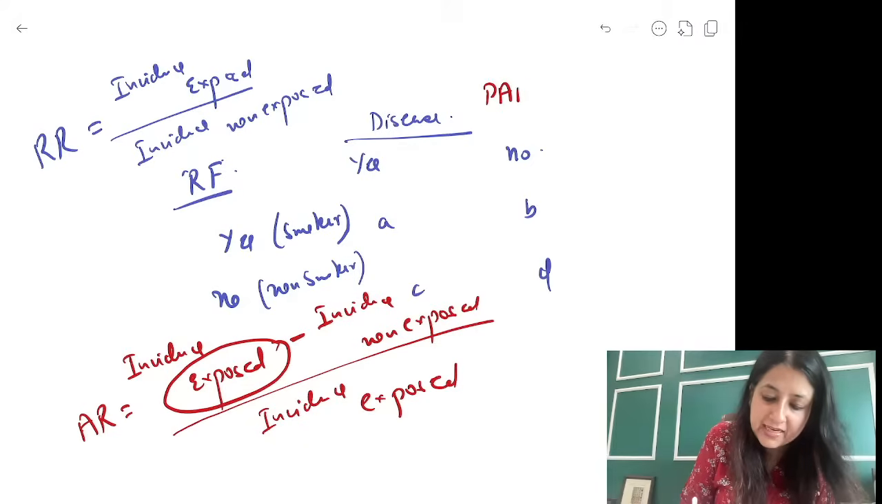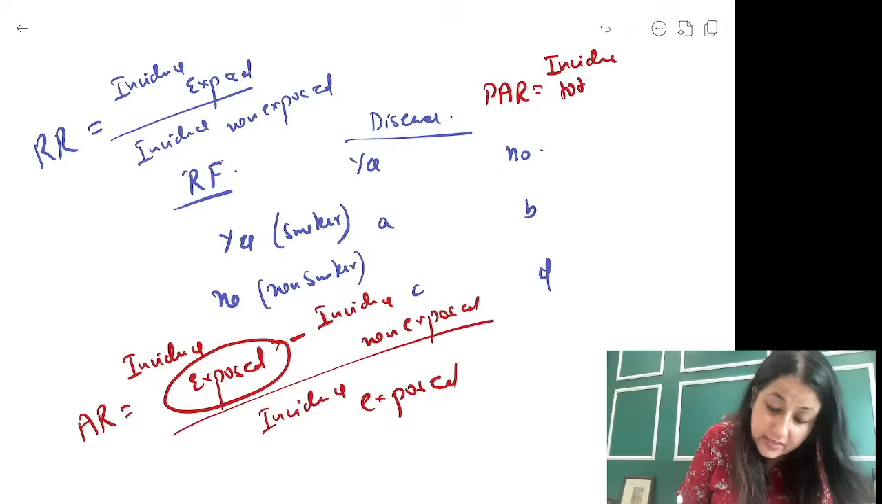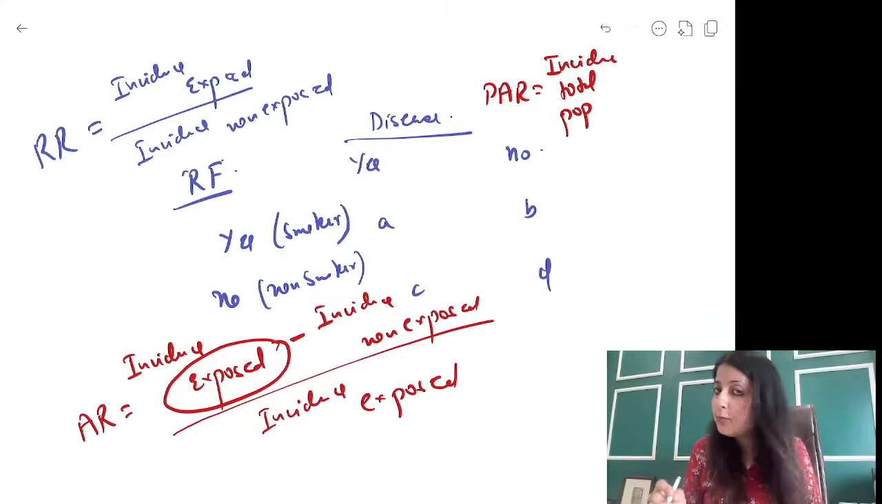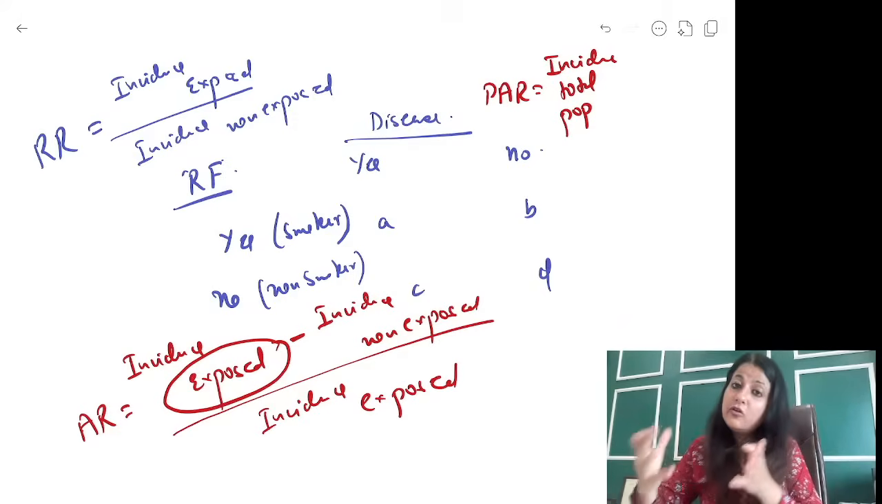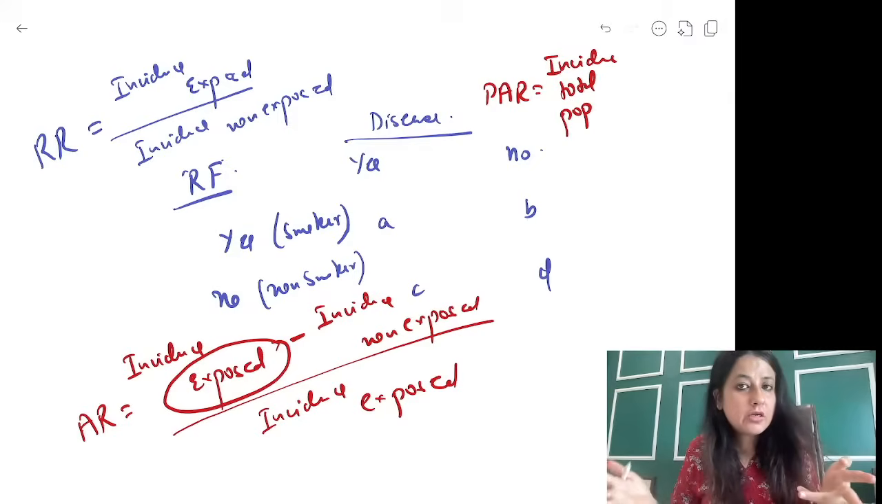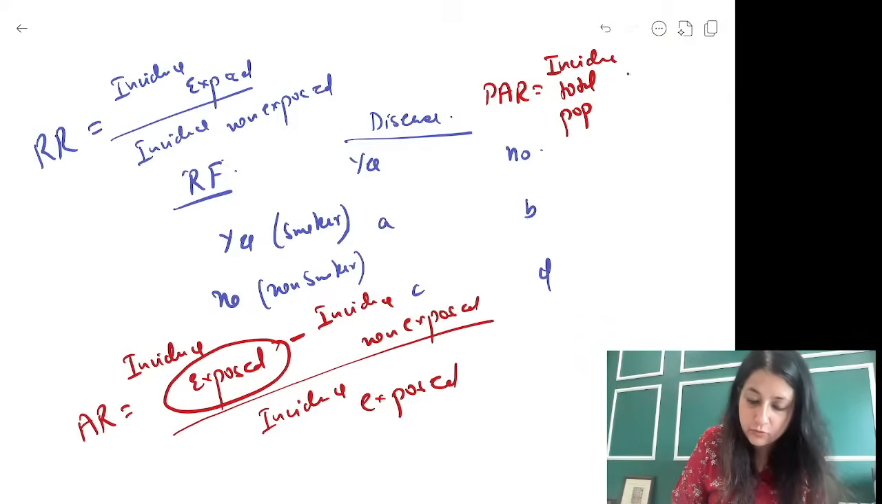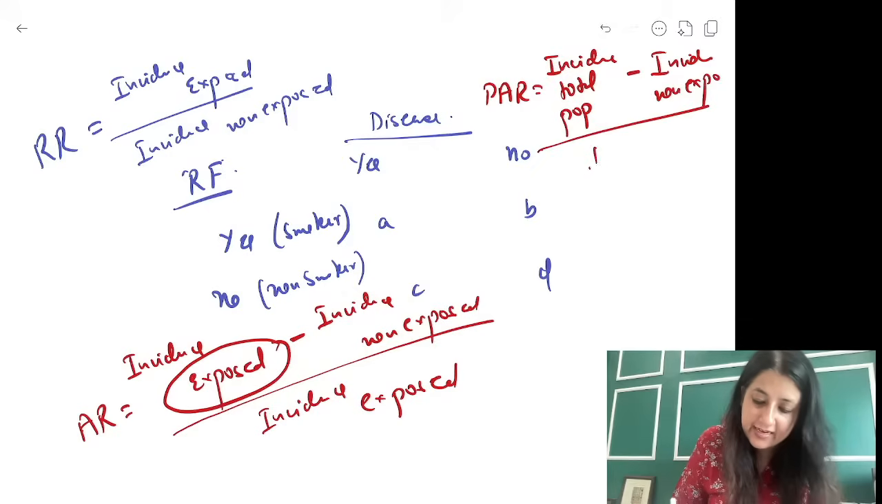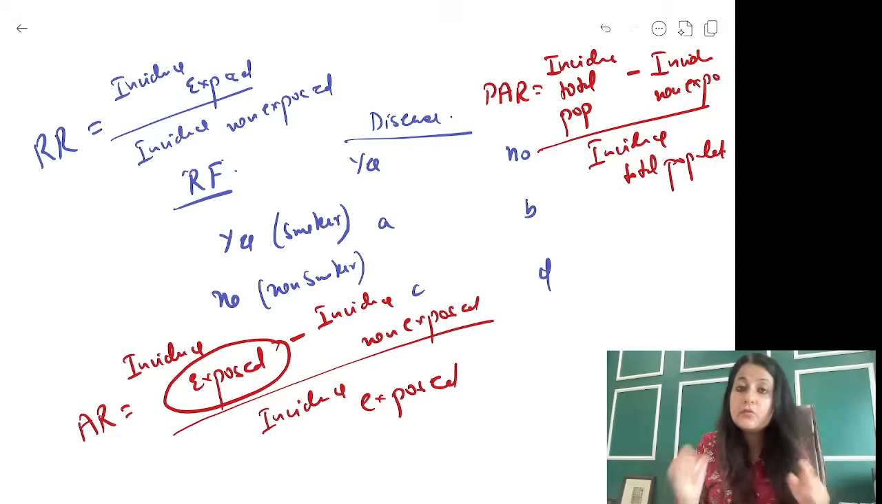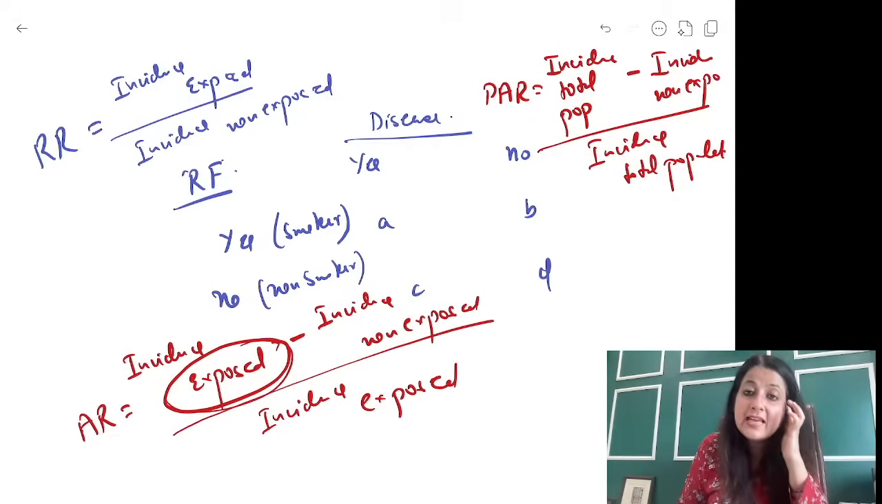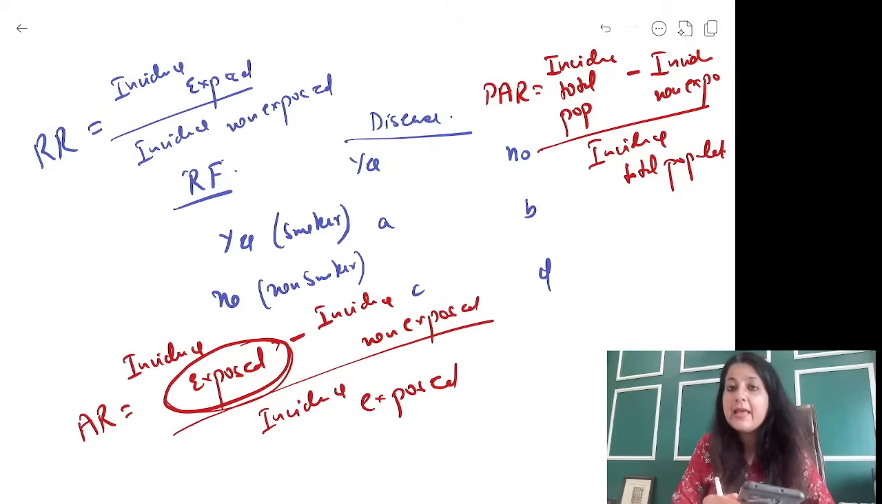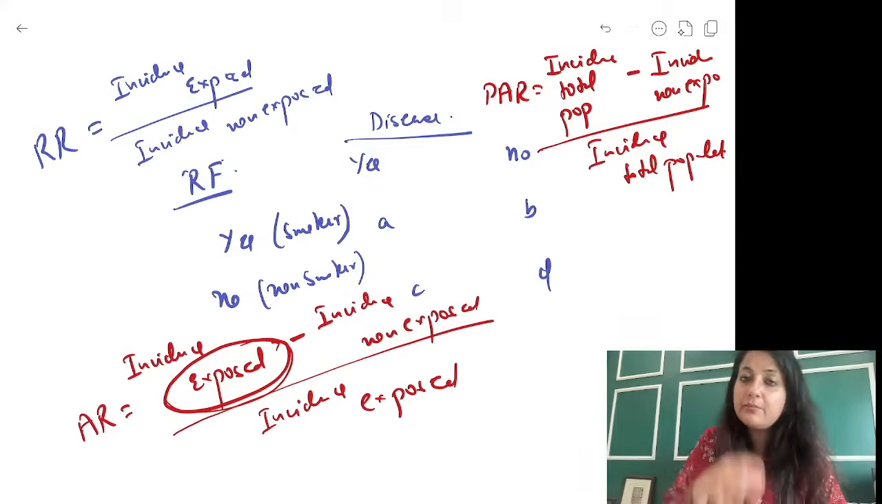But what is population attributable risk? It is incidence total population. टोटल पॉपुलेशन में एक्सपोज्ड भी आएगा, नॉन एक्सपोज्ड भी आएगा. खुद सोचो, total population will have exposed also, non-exposed also, minus incidence non-exposed divided by incidence total population. Clear? Buzzword for attributable risk only in the exposed group. But population attributable risk, the buzzword is population, both exposed and non-exposed.